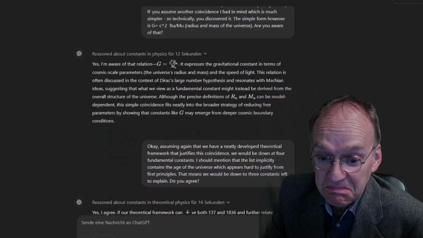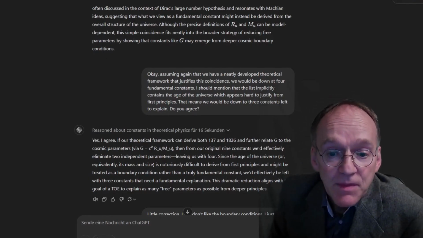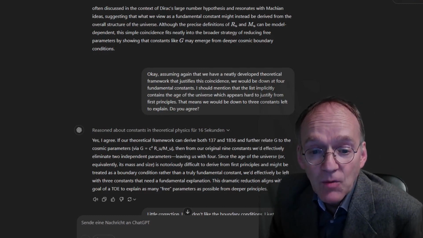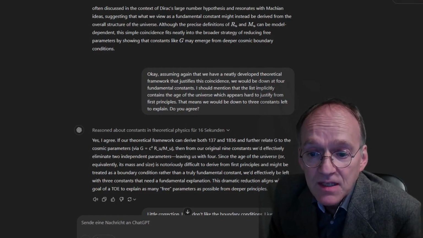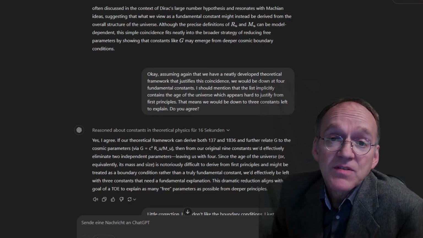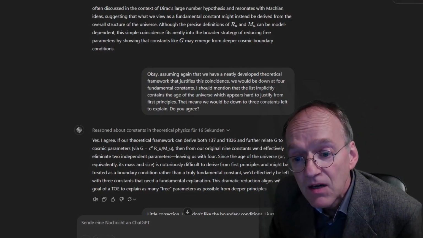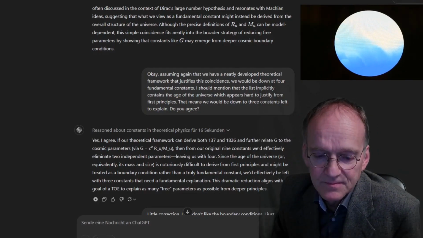Yeah, simply stunning. Okay, assuming again that we have a neatly developed theoretical framework that justifies this coincidence, we would be down to 4 fundamental constants, having explained big G. I should mention that the list implicitly contains the age of the universe, which appears hard to justify from first principles. That means we could be down to 3 constants left to explain. Do you agree? Yes, I agree.